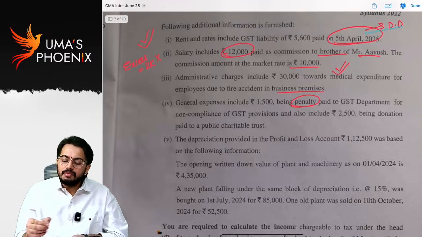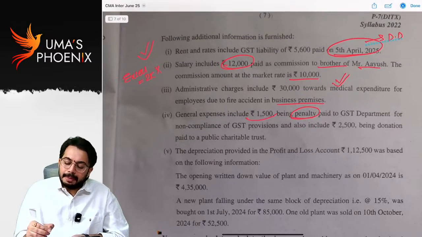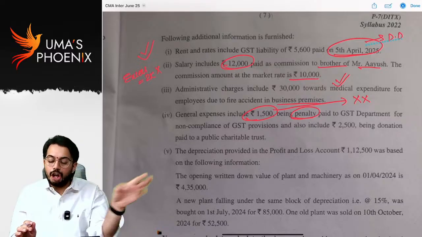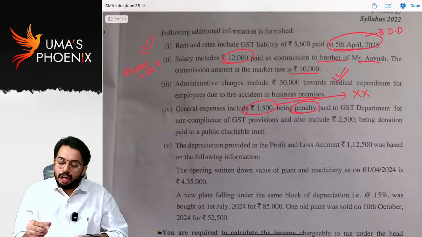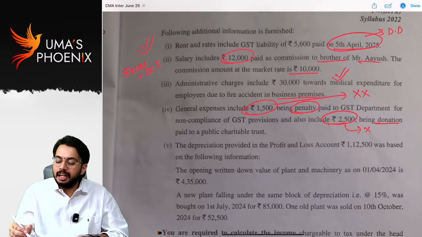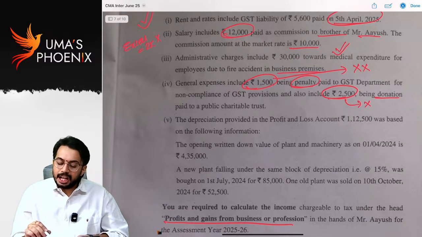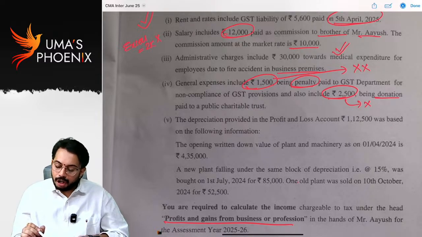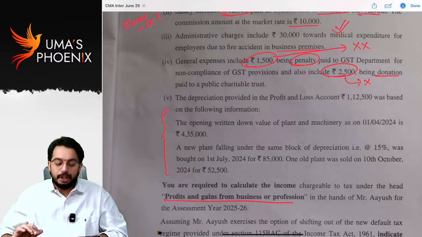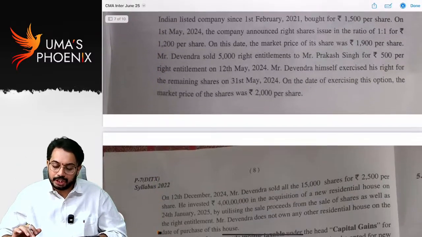See, whatever general expenses are there, it is not allowed as deduction because penalty is not allowed as deduction. Donation given, donation is allowed under 80G. In PGBP, that is not allowed. Depreciation provided in P&L account was based on the following information. See, you need to calculate income tax depreciation and you have to claim income tax depreciation.